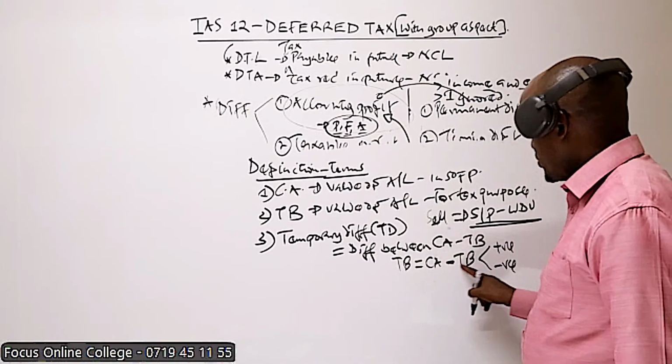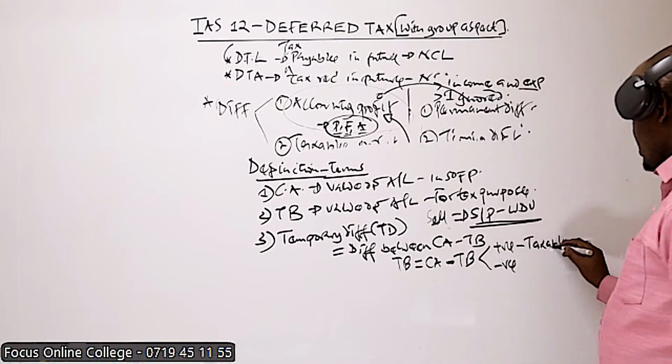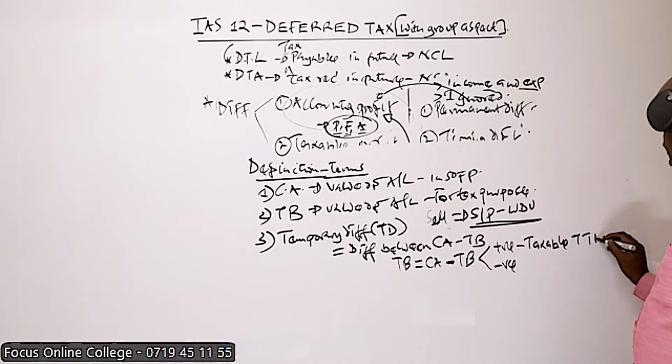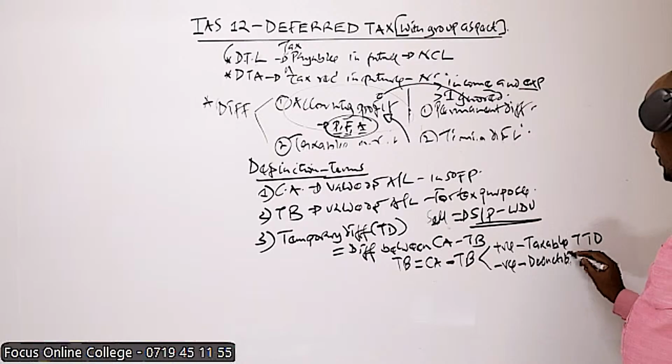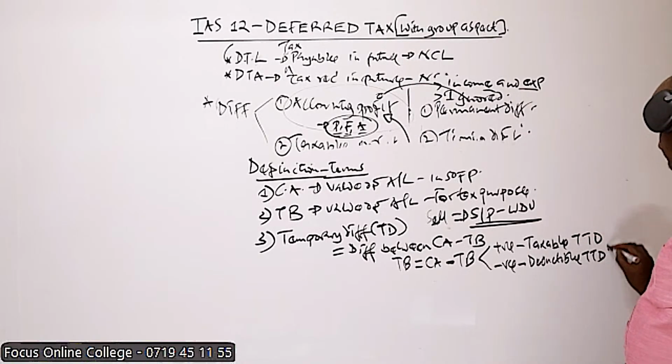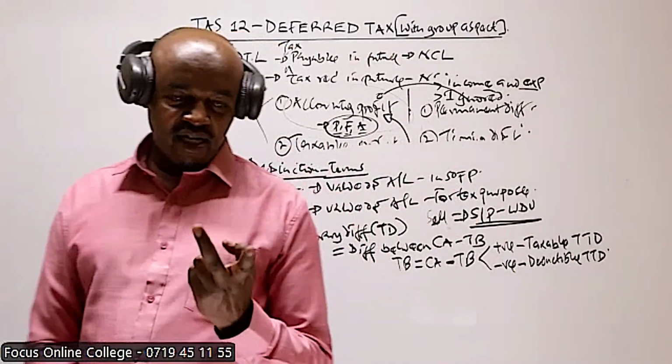If we get a positive figure, that is called taxable temporary difference. If we get a negative figure, that is called deductible temporary difference.